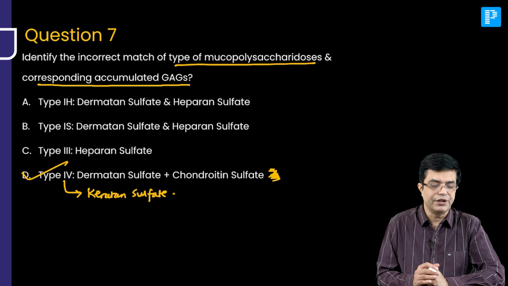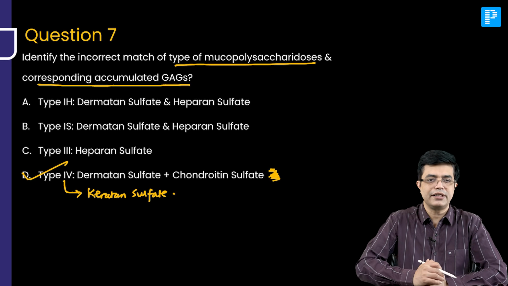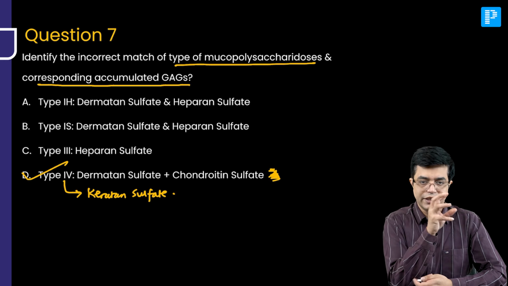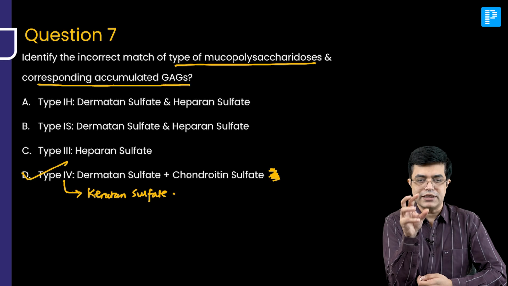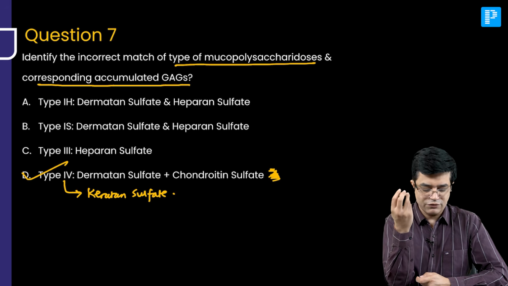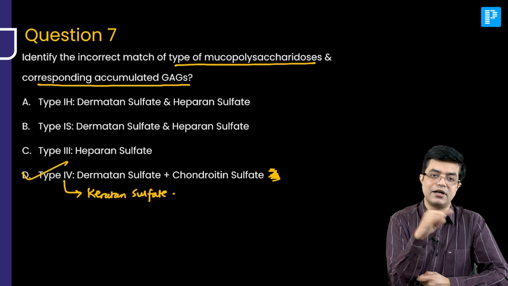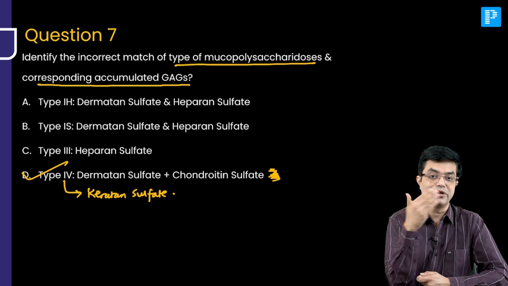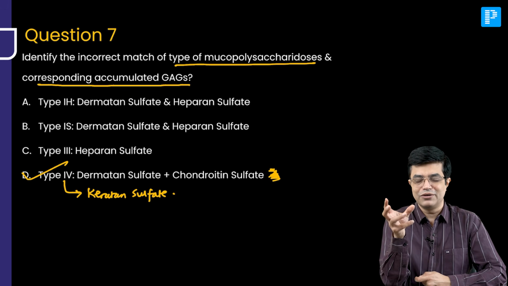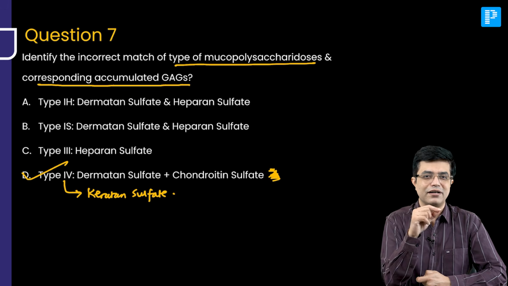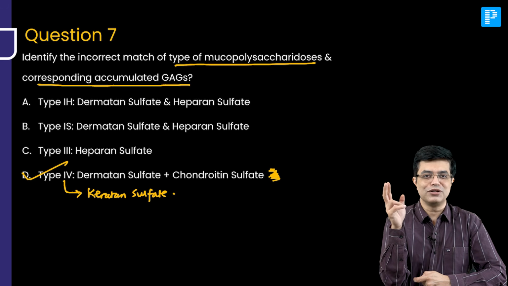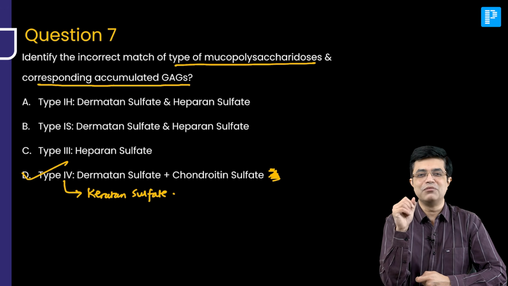So what do we need to know? GAGs, mucopolysaccharidosis, an important topic. Go through name, number, enzyme deficiency, what is accumulated. And details, you can do only 3 or 4 of them. Hurler versus Hunter, how do you distinguish which is having corneal clouding, which is not having corneal clouding? By this time you already know the difference. Corneal clouding is there in Hurler but not there in Hunter. Hunter does not have corneal clouding, so he can focus on the target. Those kind of mnemonics we always make.